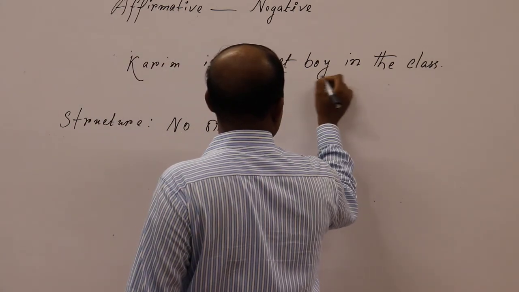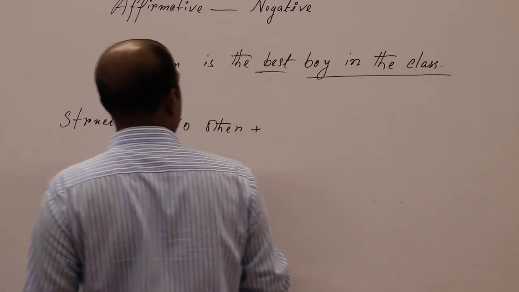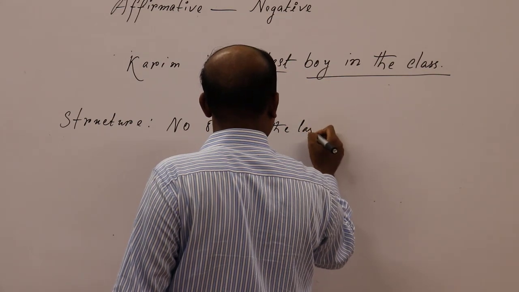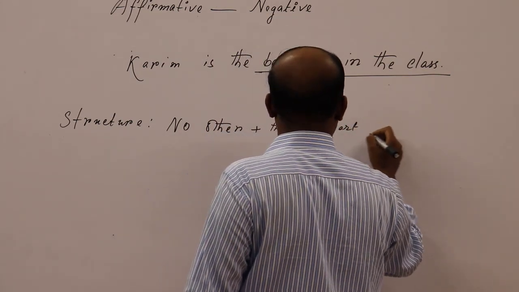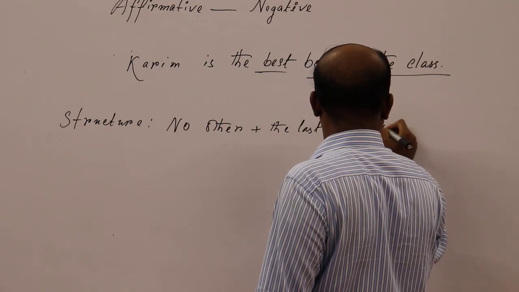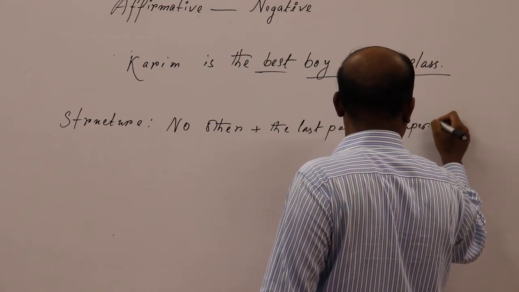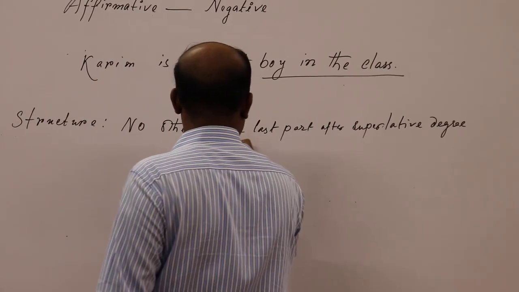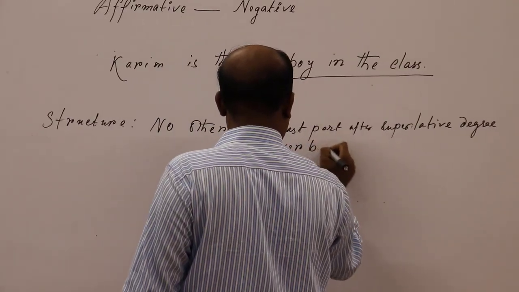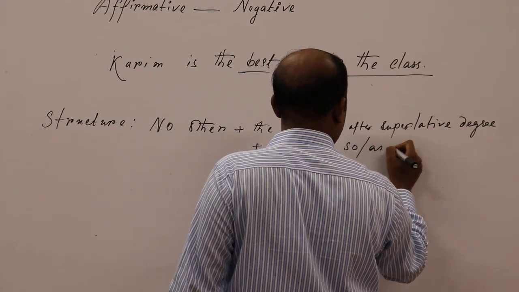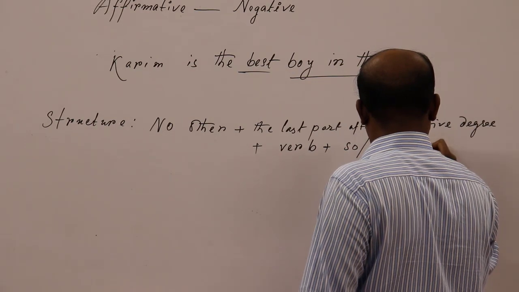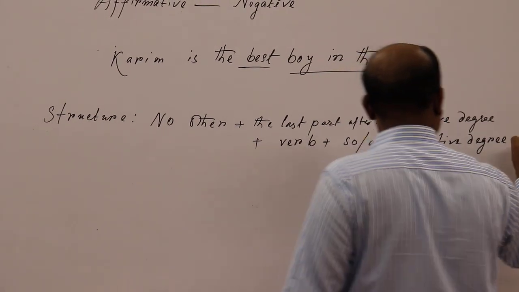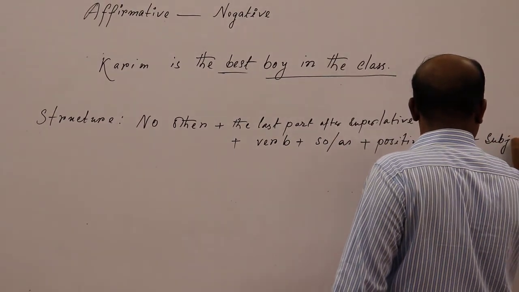Then the last part after the superlative degree, and then verb, and then so or as plus positive degree plus subject.